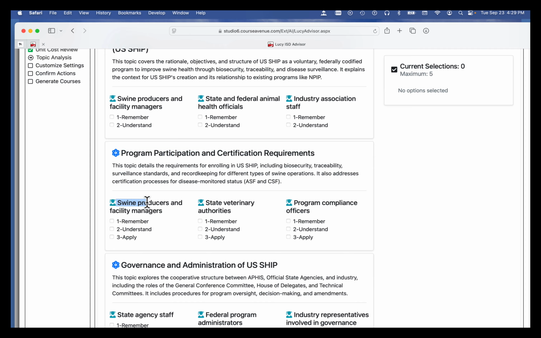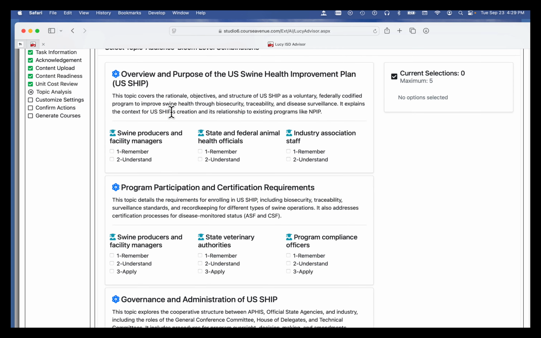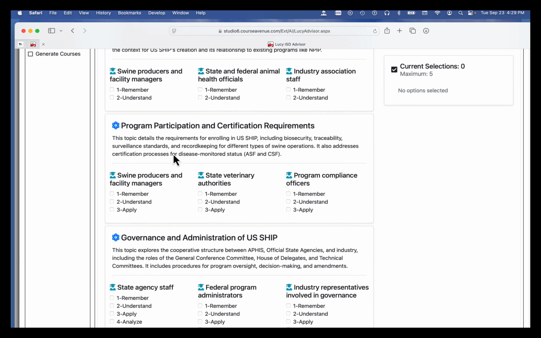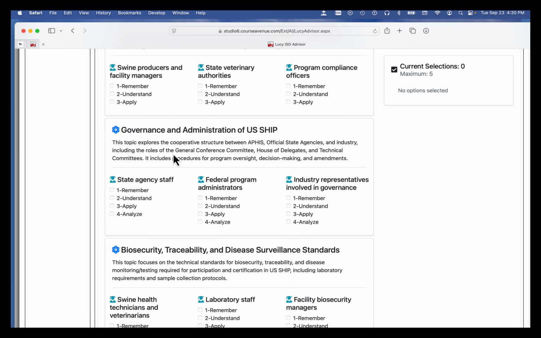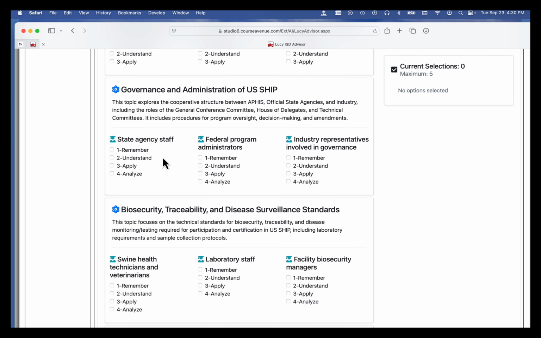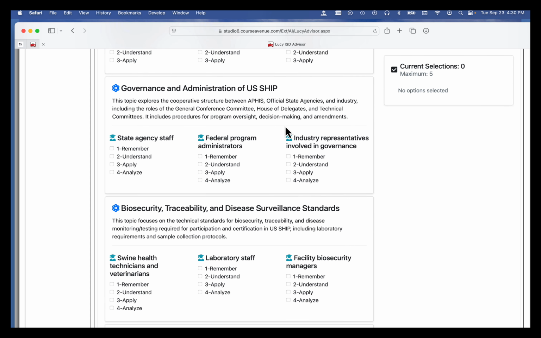estimated or the likely audiences. So we can take this topic about participation and target an audience of swine producers and facility managers, or state vets, or program compliance officers. I'm guessing the APHIS inspectors would probably fall in this group. And you can see, so we have one overview, participation, government and administration of USSHAP. This would be APHIS folks largely.